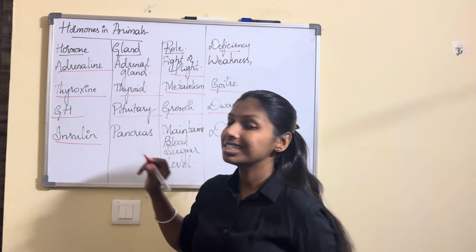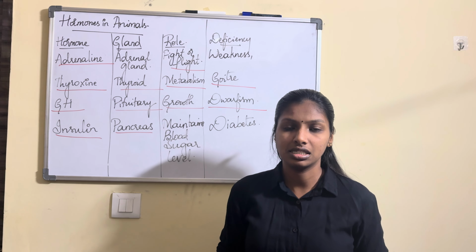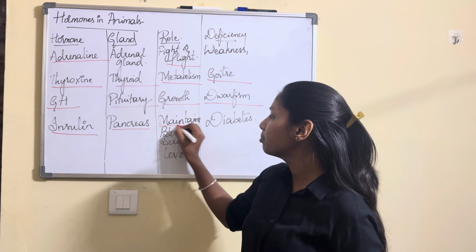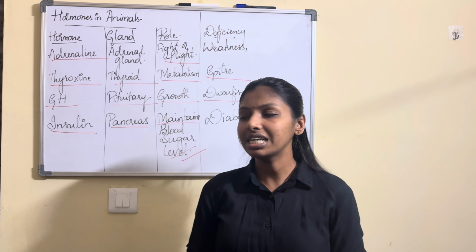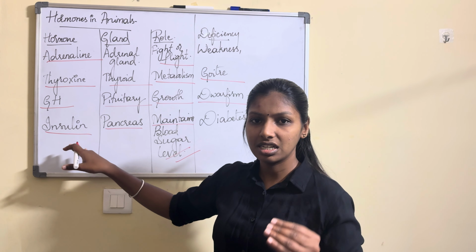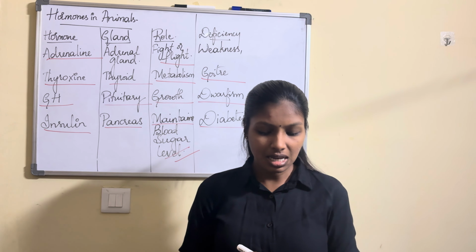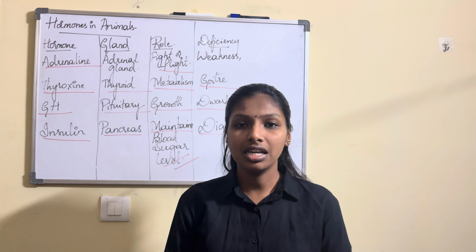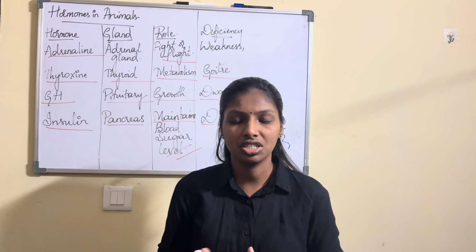And finally, there is the insulin hormone. Insulin hormone is secreted by the pancreas. Insulin is essential in maintaining the blood sugar level. The complete blood sugar level needs to be maintained, and that is done by your insulin. The deficiency or improper secretion of the insulin hormone leads to diabetes mellitus, where the sugar level in the blood gets increased. Thereby the patient is said to be diabetic.